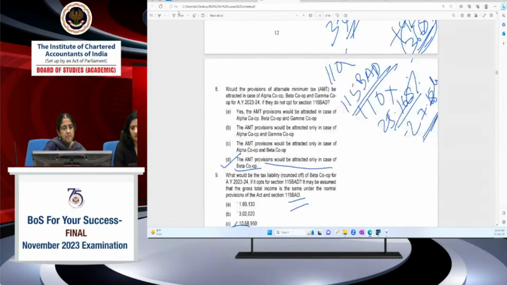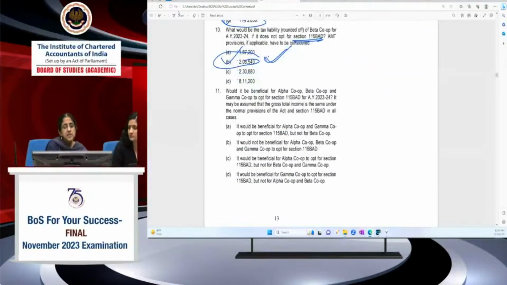Ultimately, what is happening here? Would it be beneficial for alpha, beta, gamma to opt for 115BAD? It may be assumed that the gross total income is the same under the normal provisions. For alpha, we've seen that the entire income was otherwise exempt under ATP, allowable as deduction under ATP, whereas under 115BAD, the entire 23 lakhs would have been subject to tax at 25.168%.